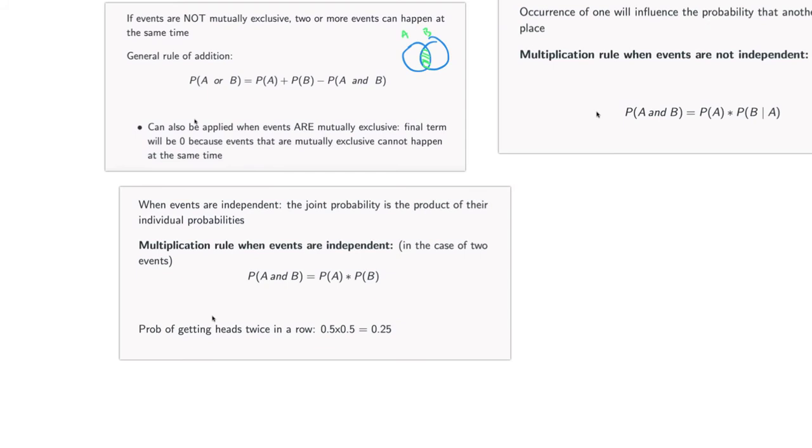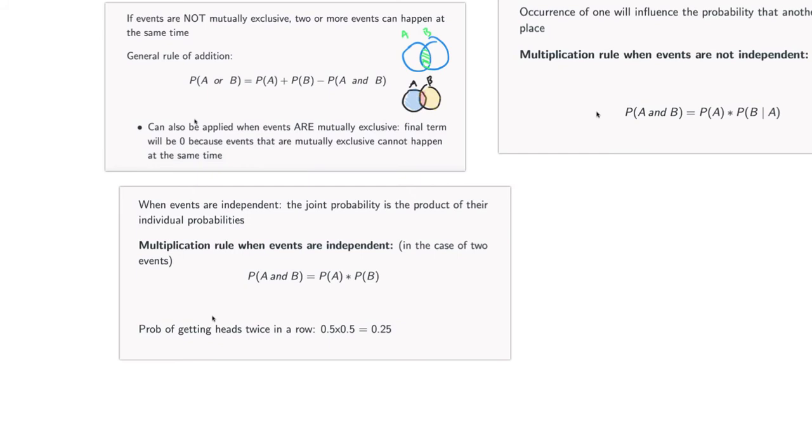When you're trying to figure out the probability of A or B, well, let's draw it again. The probability of A could be represented by taking into account this entire shaded region here. That's the probability of A happening. And then if you want to know the probability of B happening, you would be taking into account this shaded region. But if you look closely, what we've done is we've counted this middle part twice. So you have to get rid of one of those intersections that you had counted twice, okay? And that's what we're doing here. So there are ways using Venn diagrams to understand why you have to subtract this away.